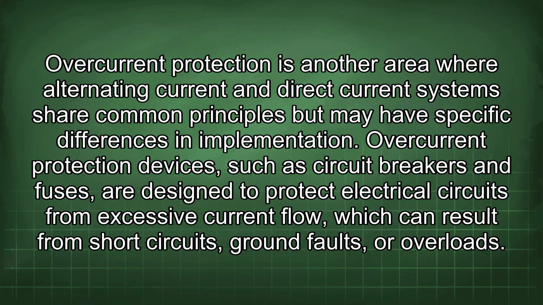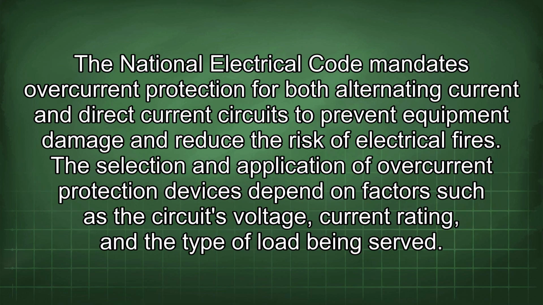Overcurrent protection is another area where alternating current and direct current systems share common principles but may have specific differences in implementation. Overcurrent protection devices, such as circuit breakers and fuses, are designed to protect electrical circuits from excessive current flow, which can result from short circuits, ground faults, or overloads. The National Electrical Code mandates overcurrent protection for both alternating current and direct current circuits to prevent equipment damage and reduce the risk of electrical fires. The selection and application of overcurrent protection devices depend on factors such as the circuit's voltage, current rating, and the type of load being served.